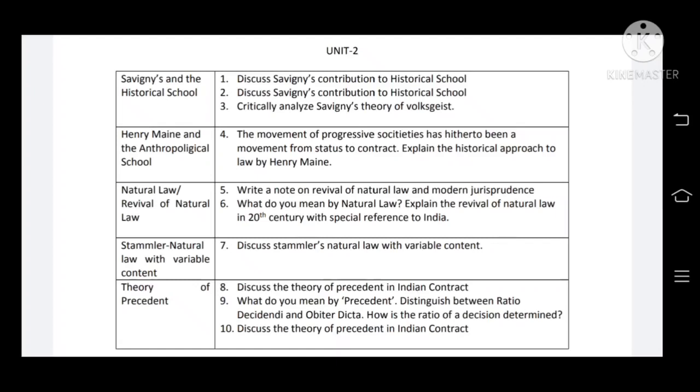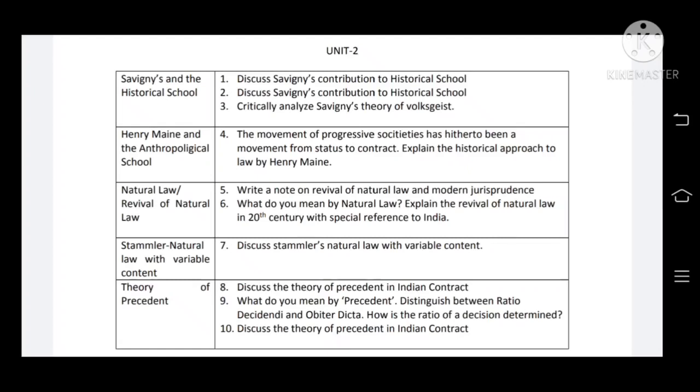Question number 4 is with regard to Henry Maine's theories. Questions number 5 to 6 are with respect to the revival of natural law: what do you mean by natural law? Explain the revival of natural law in the 20th century with special reference to India, as question number 6 says. Now question number 7 is: discuss Stammler's natural law with variable content.